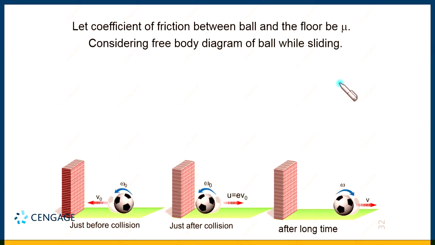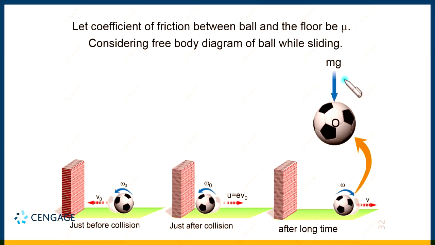So let us draw the free body diagram. This is the ball, and weight mg will act in the downward direction. Normal reaction will act in the upward direction, because normal reaction is a pushing force. Friction force will act in the leftward direction, that is mu multiplied by N, the sliding friction. The vertical forces will cancel each other, because there is no vertical acceleration of the ball.